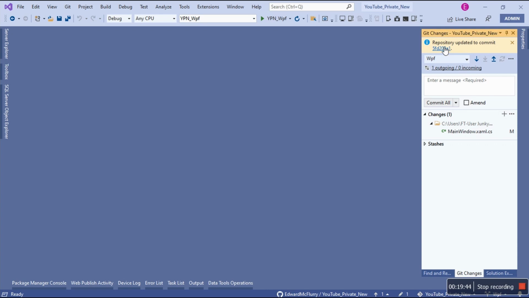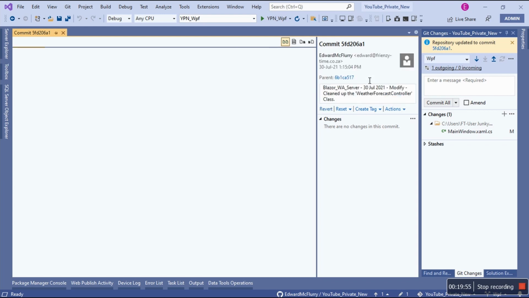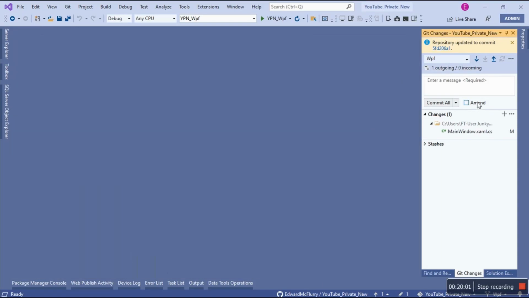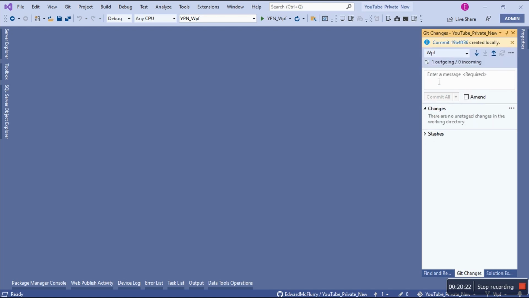Okay, I need that message. Because of the dates and everything, I just need to copy the message to the commit message. And this window, we're still going to come to it, not now. Okay. WPF, name of the branch, and then main window. Main window class. There we go. Commit. See what I'm doing? Now it's going to be 2.